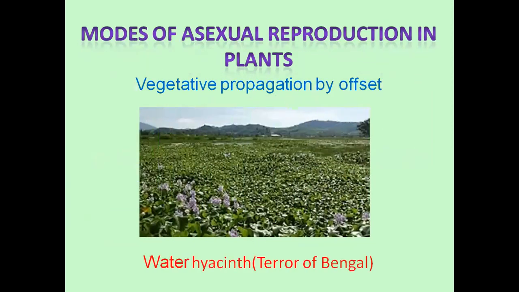Now let us see. This is a water hyacinth, vegetative propagation by offset. Water hyacinth is famously called the terror of Bengal. Why? Because it is an invasive alien species. It was brought from outside to India for show, for a recreational purpose, but it adapted to the Indian soils and water bodies so well that it became a threat to our country, especially to Bengal. That's why it is commonly nicknamed the terror of Bengal.